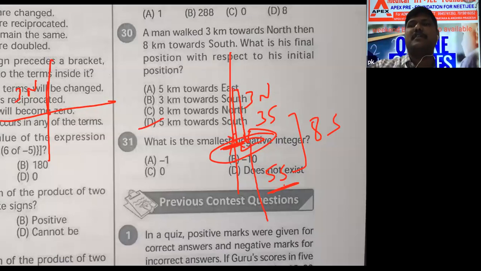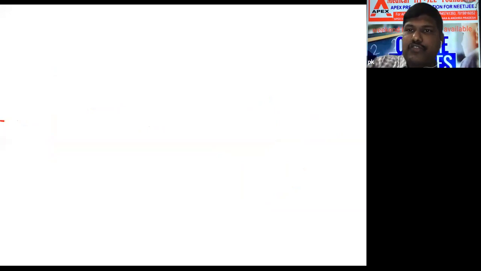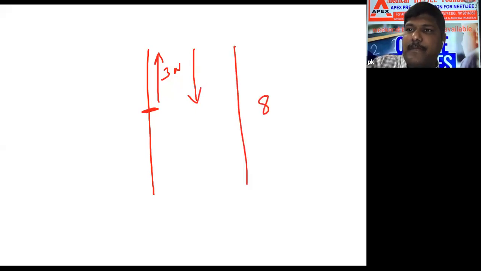Understand? Direction sense. 3 kilometers going, again 8 kilometers coming down. 8 kilometers, first 3 kilometers he came, he reached his place. From here again he needs to travel 5 kilometers south. Yes means south. Okay. Want to understand clearly. Here I started. I went 3 kilometers north. Again I come back south. Total how much south? 8 kilometers south.